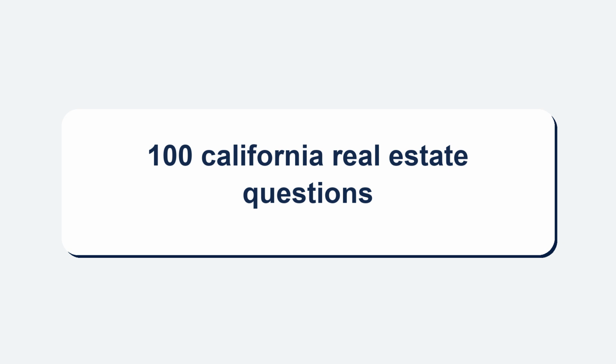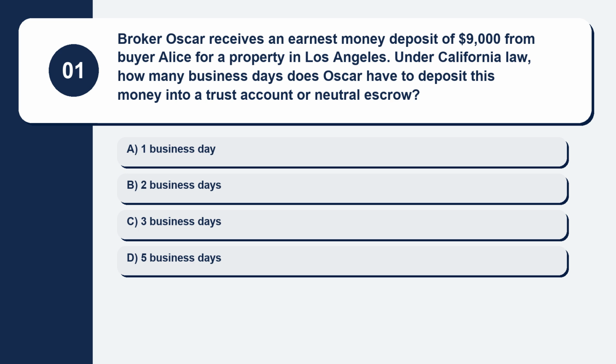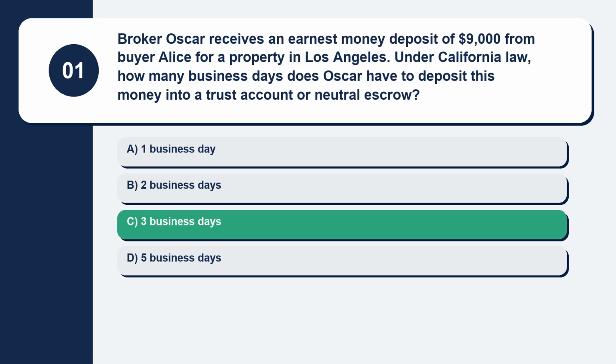Let's begin. Question 1. Broker Oscar receives an earnest money deposit of $9,000 from buyer Alice for a property in Los Angeles. Under California law, how many business days does Oscar have to deposit this money into a trust account or neutral escrow? Here are your options. Option A, 1 business day. Option B, 2 business days. Option C, 3 business days. Option D, 5 business days. The correct answer is option C, 3 business days.